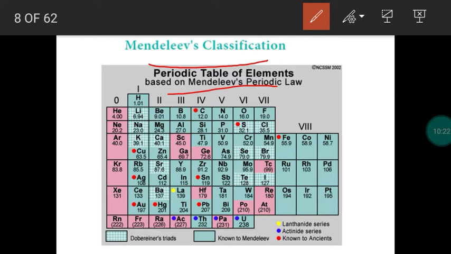After studying the chemical properties, he arranged the elements in the increasing order of atomic weight and chemical property. Elements with similar chemical properties were arranged in a group, so that he got a periodic table.